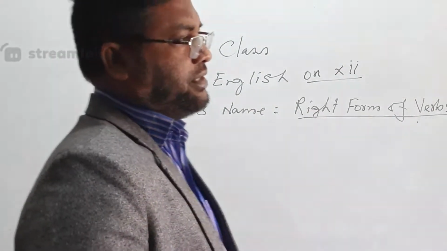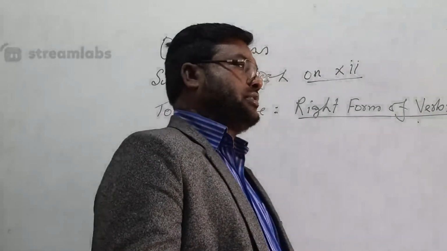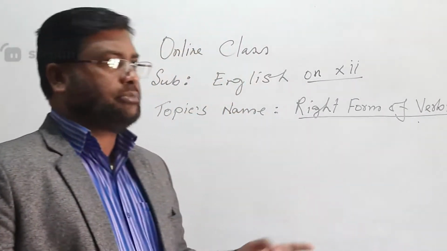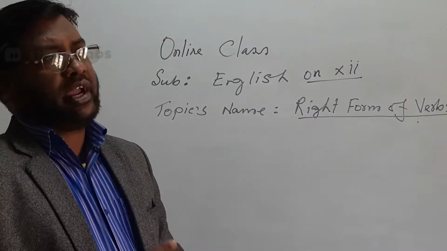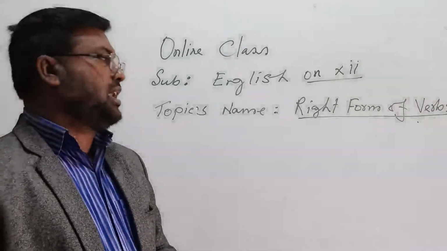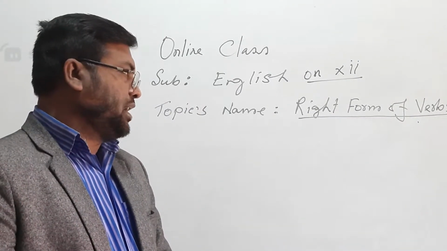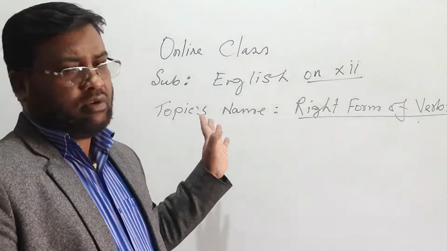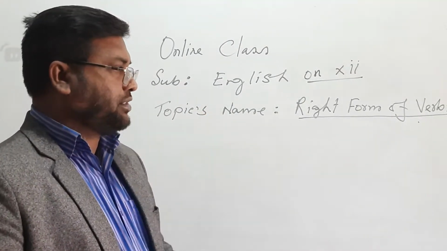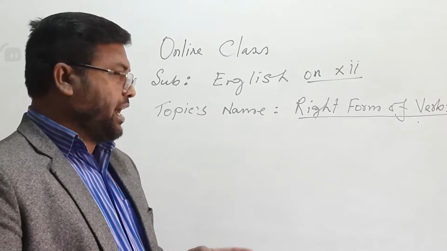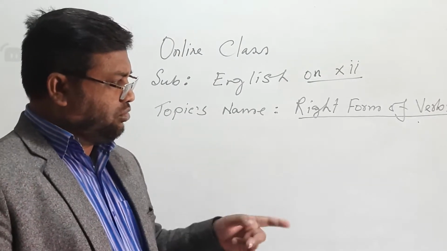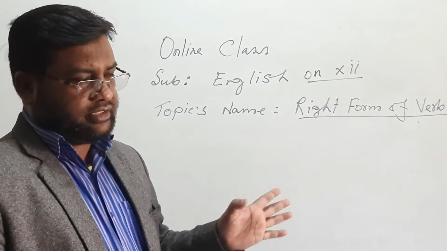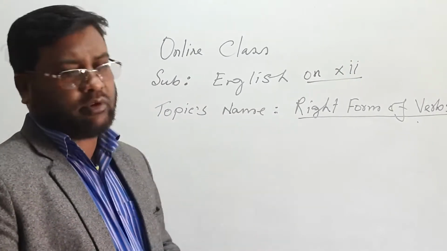Voice is of two types: active voice and passive voice. In the sense of right form of verbs, active mode and passive mode. When the subject is highlighted, it is called active. When the object is highlighted, it is called passive. And your main idea is tense. Without knowing tense, your right form of verbs grammar will not be complete. And voice is included in that tense. Tense ideas and voice ideas are important for right form of verbs.